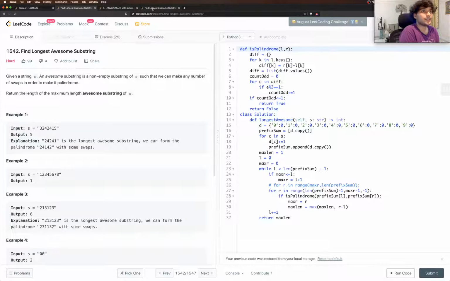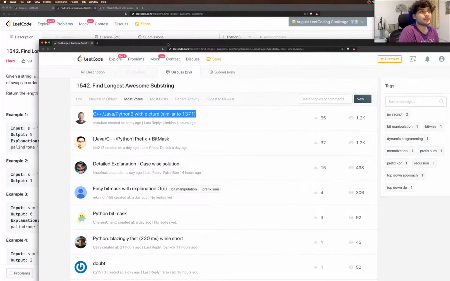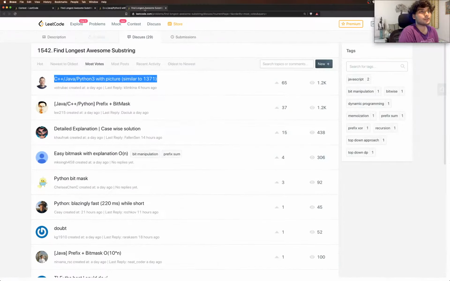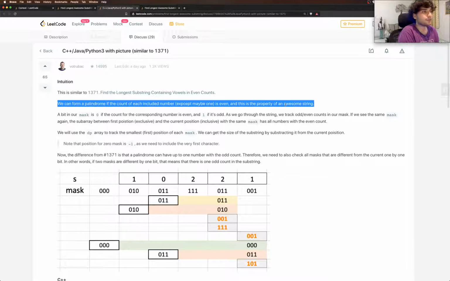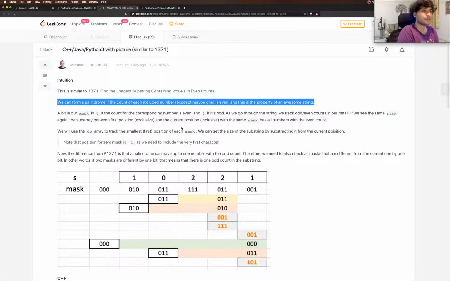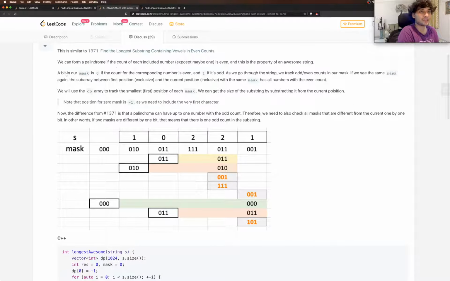All right. Let's check the discussion. This one. We can form a palindrome if the count of each included number, except maybe one, is even, and this is the property of an awesome string. So we got this. We were checking the counts and we knew that odd can be at max one, and if it's true, then we'll have a palindrome.